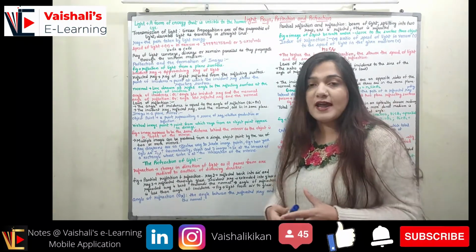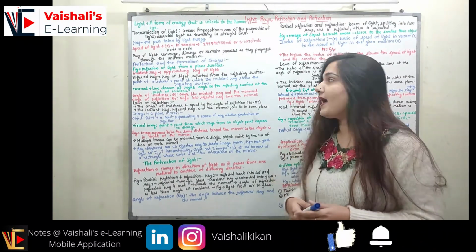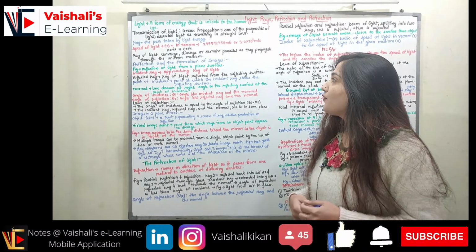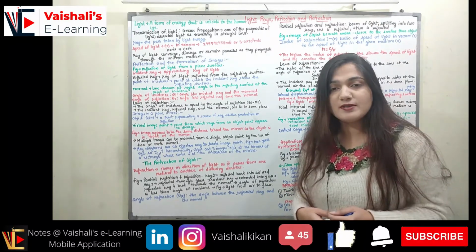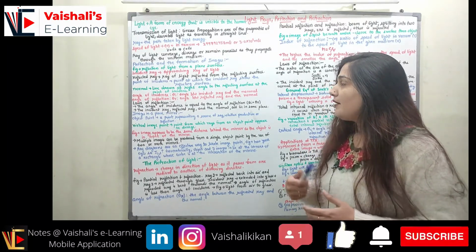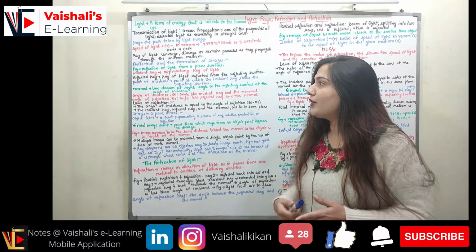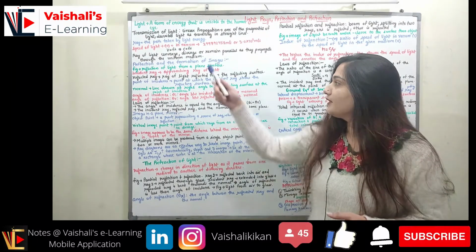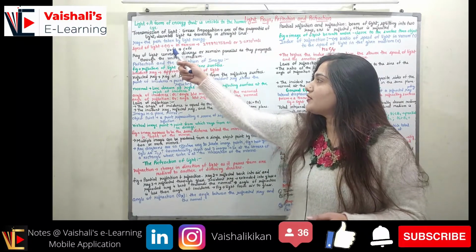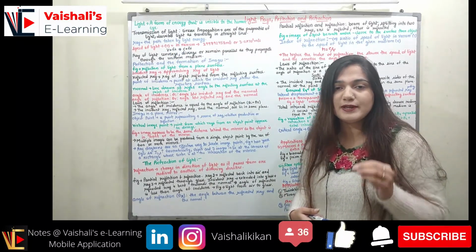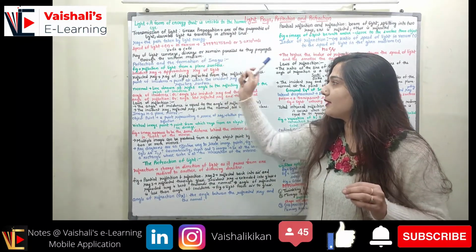Coming to the speed of light. Speed of light in vacuum has the value 299,792,458 meter per second, or approximately we represent it as 3 into 10 raised to power 8 meter per second. We know the universal wave equation, according to which velocity of the wave is equal to frequency of the wave multiplied with the wavelength of the wave. So V is equal to f lambda, and for light, the wave is traveling with the speed of light, so c is equal to f lambda.